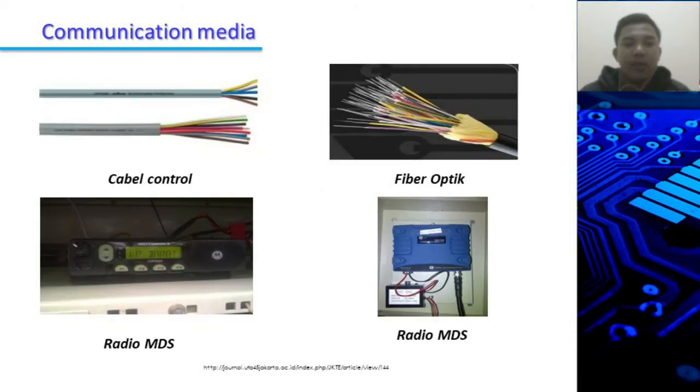Communication media. Communication media is one of the most important parts that cannot be separated from an electric power control system, namely a substation, which is a telecommunication facility used to connect control system devices, especially between the master station and remote terminal unit device. For example, communication media is control cable, fiber optic, and radio MTS.